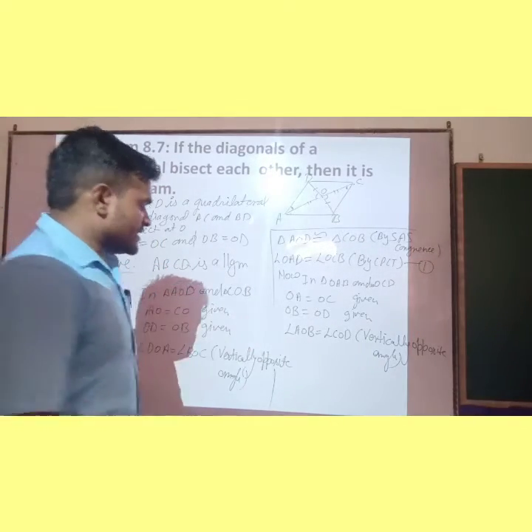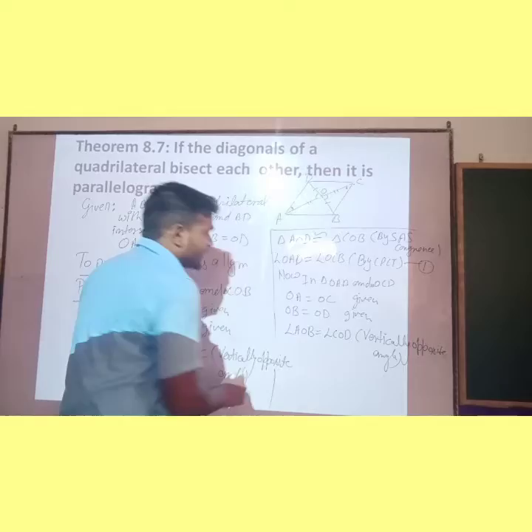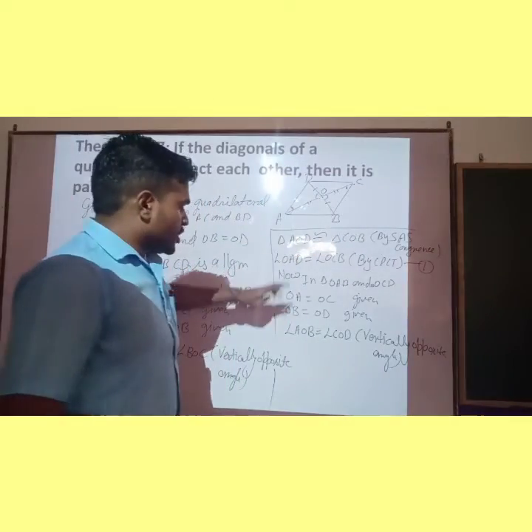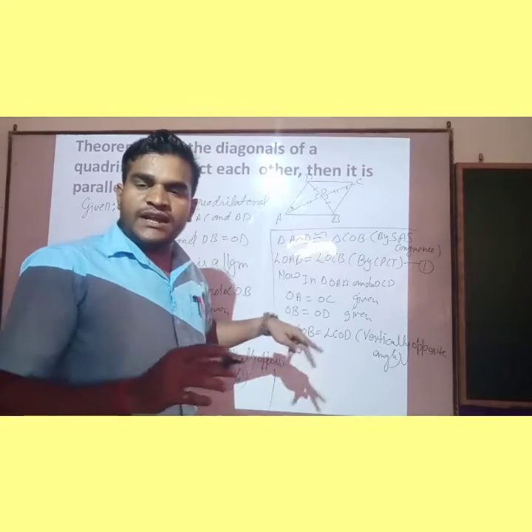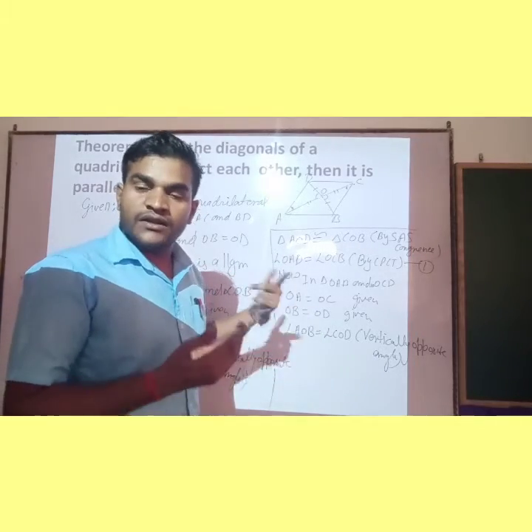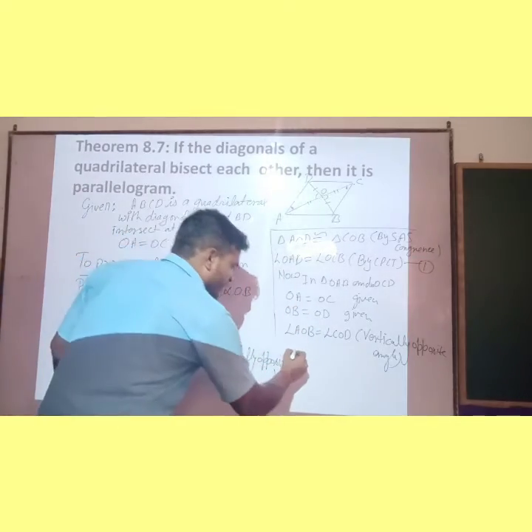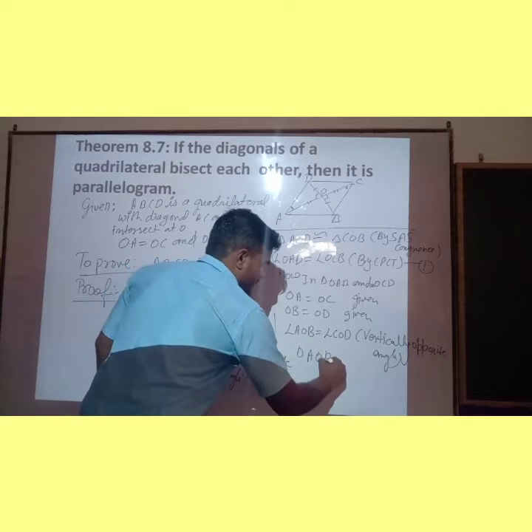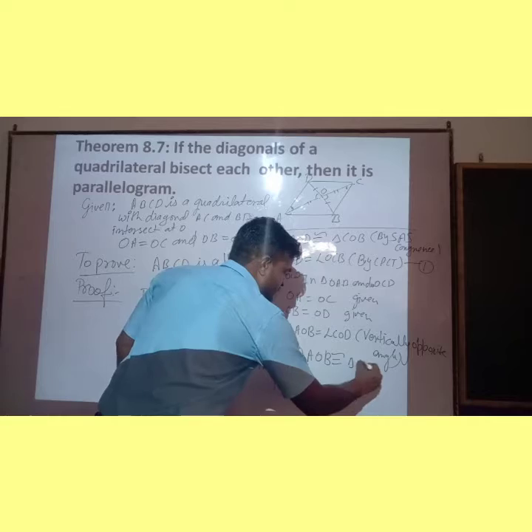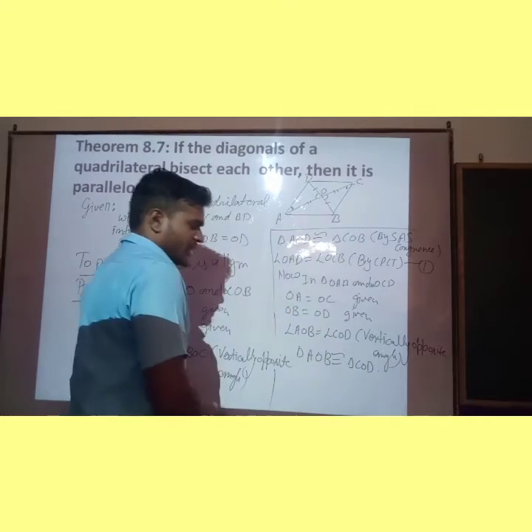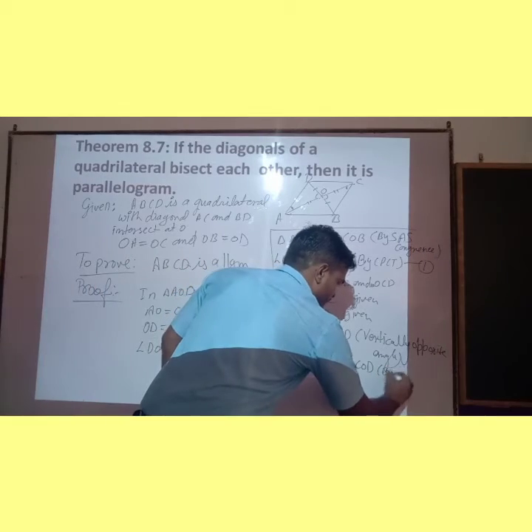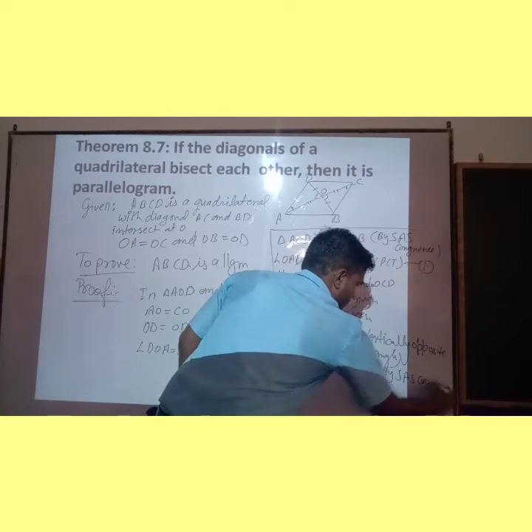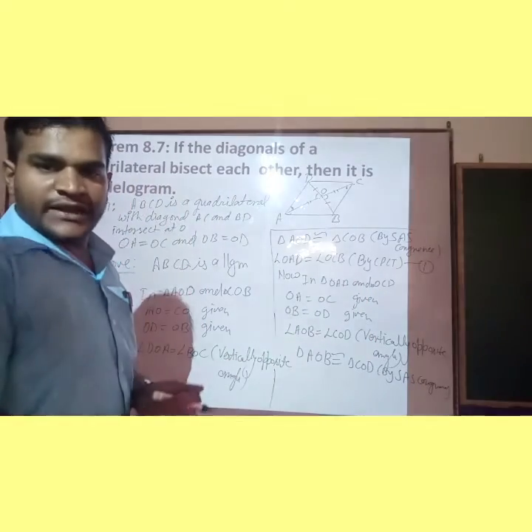Now, vertically opposite angles are equal, so we get in triangles AOB and COD that two sides and the included angle are equal to each other. So children, it means triangle AOB is congruent to triangle COD by SAS congruency criteria.